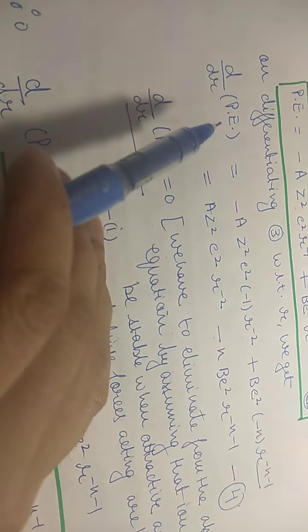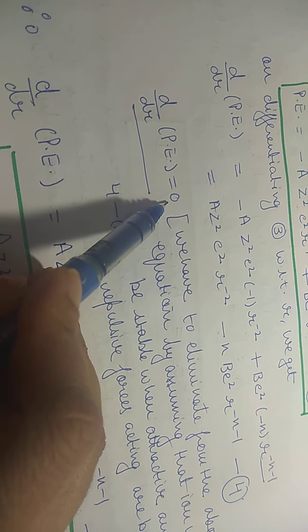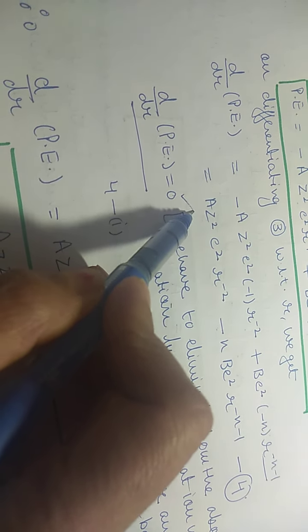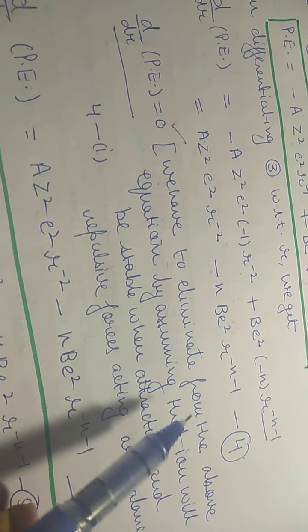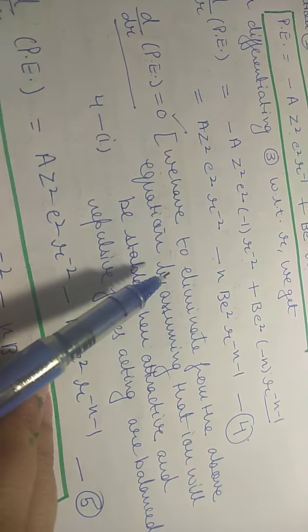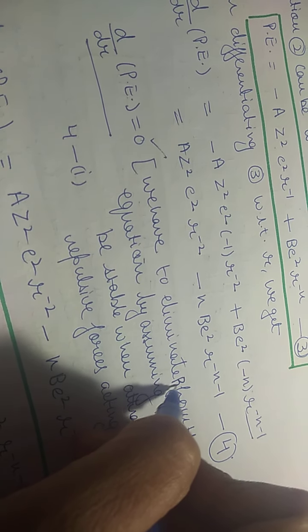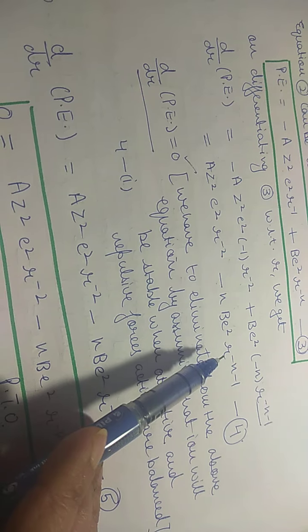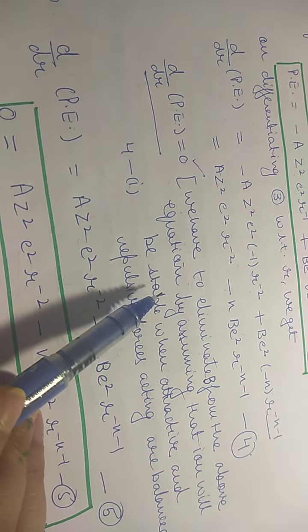Now here we will take differentiation of potential energy equal to 0. जो left hand side में we will take 0. Why does this happen? Because here we have to eliminate b from the above equation. This term इसको हमें eliminate करना है. We have to eliminate b in order to find the value of r. इंटरआयनिक डिस्टेंस की वैल्यू निकालने के लिए हमें b को एलिमिनेट करना है from the above equation,